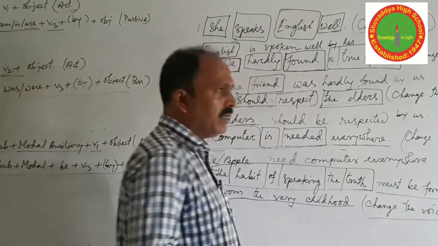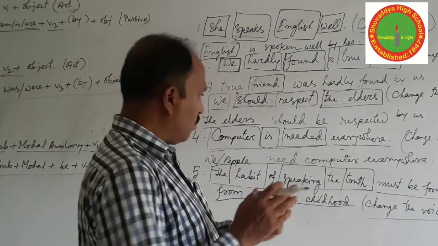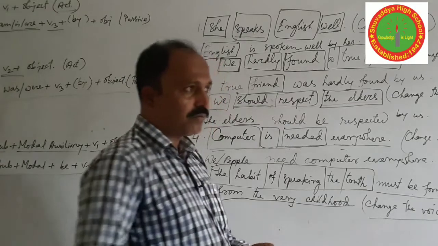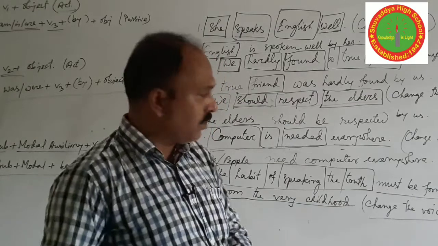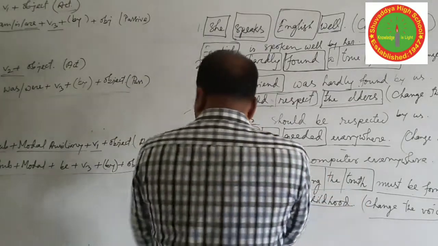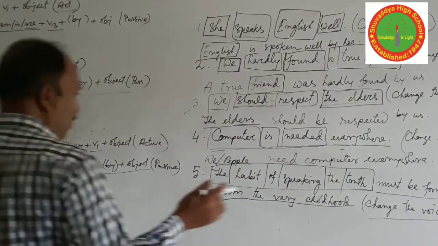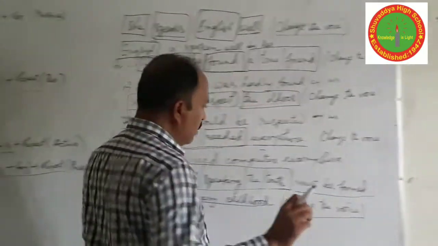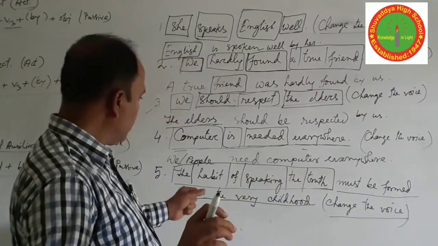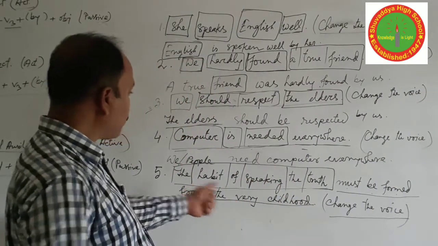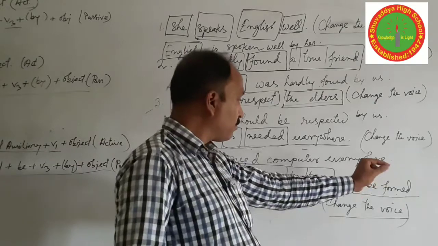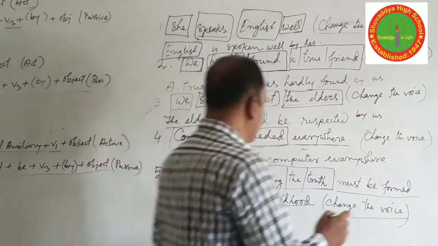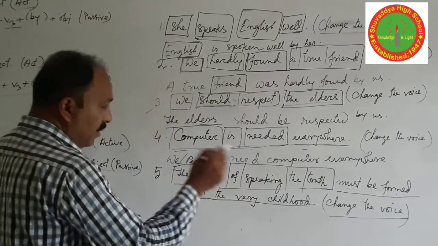We don't find any word that is used as an object if we start with from. So we have to use the object according to the meaning of the sentence.